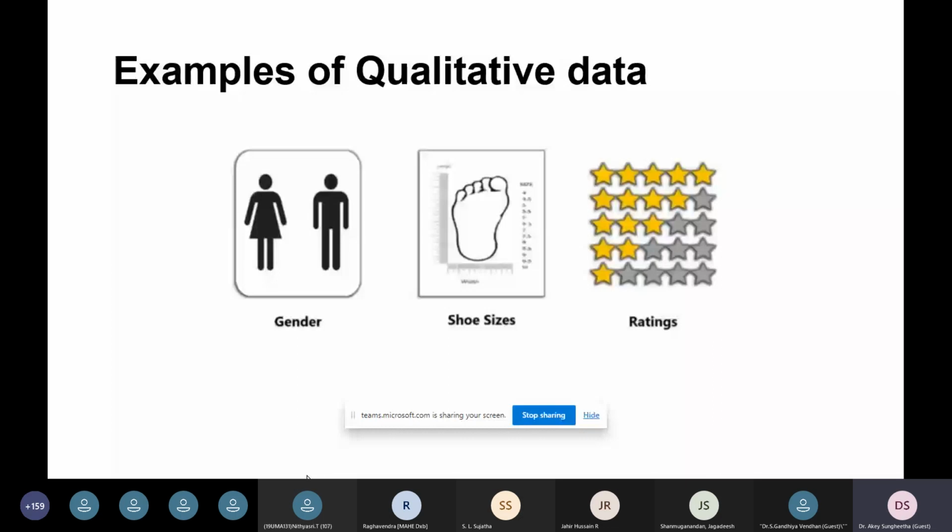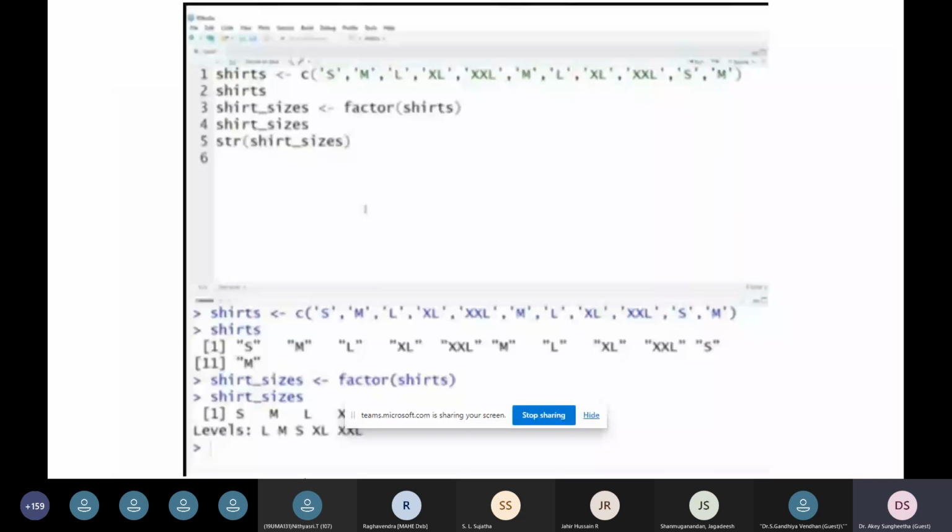And if you can open the environment, you can just try this code, where the environment allows you to create some vectors and frames. So we use the assigning operator as the delimiter symbol, which you can see, the less than and hyphen symbol. So the values are assigned to the vectors. Shirt is a vector, shirts is a vector. So you can specify the size of the shirt here, either small, medium, L, XL, and double XL.